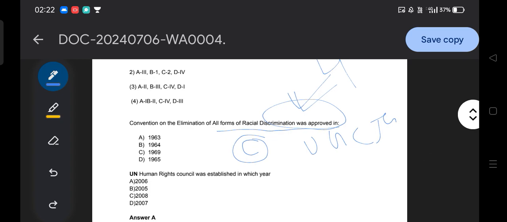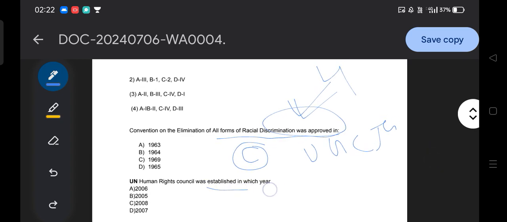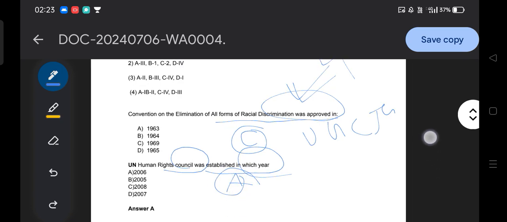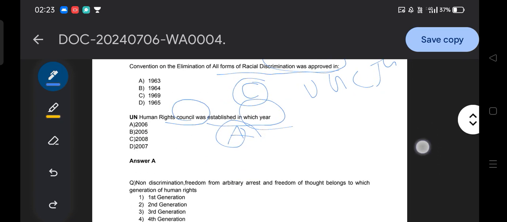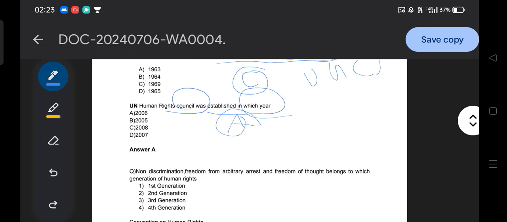Then moving to the next question: the UN Human Rights Council was established in which year? In which year was the UN HRC established? 2006, 2005, 2008, or 2007? So option A, 2006. Very important, as you all know. In this way the questions are basically framed. You have to remember that this is the way they ask the questions.